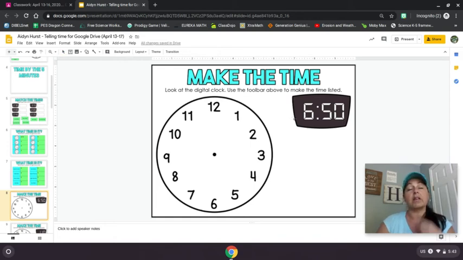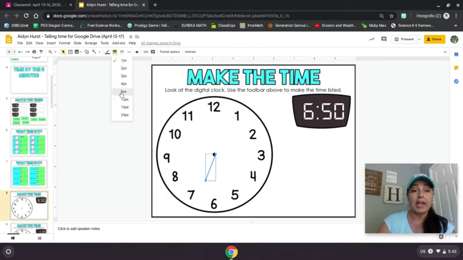6:50. Okay, but that's almost 7 o'clock. So my hour hand, if I click there and drag it, it's getting close to 7, but it's not quite 7 yet. Now, if I want to make that line a little thicker, I can. Boom. Do it that way.